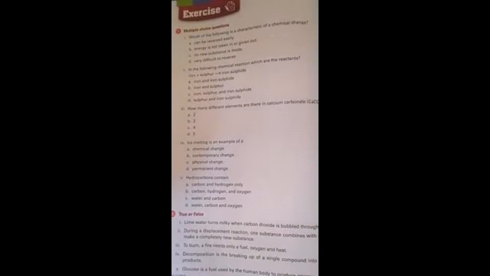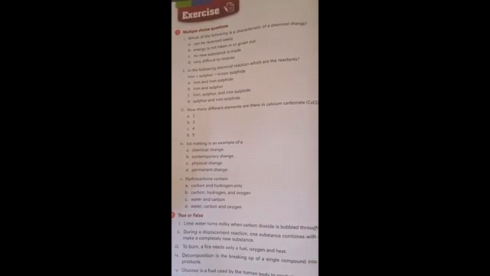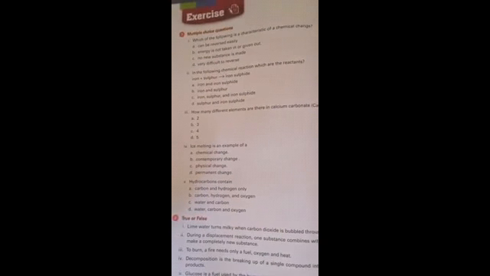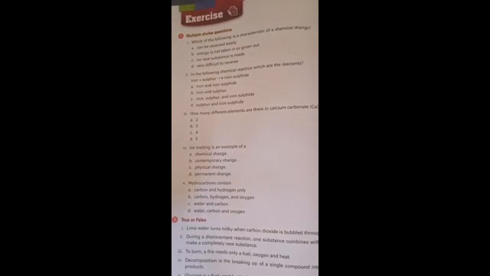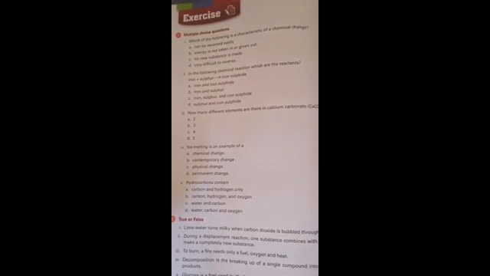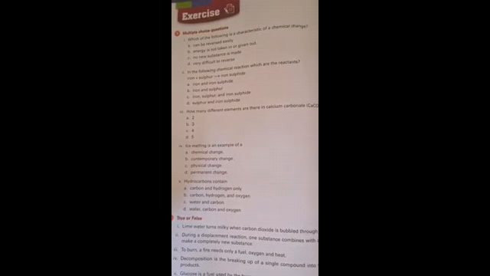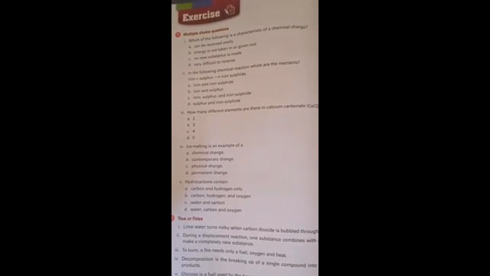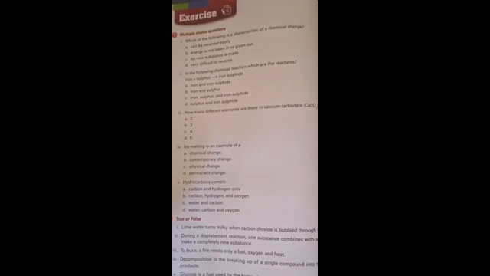Statement number 4. Ice melting is an example of A, chemical change. B, temporary change. C, physical change. D, permanent change. Now the correct option is C, physical change.